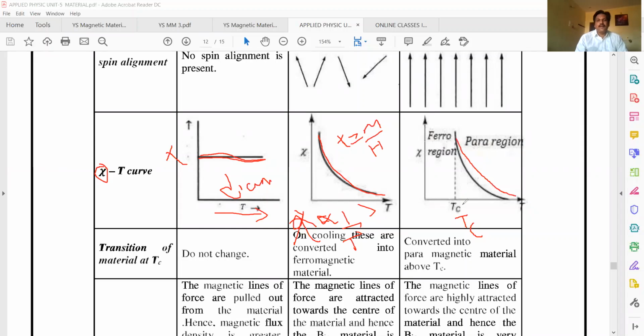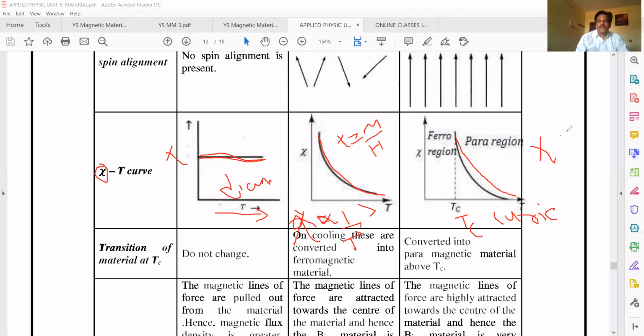Up to the Curie temperature, the material shows ferromagnetic behavior. What is the meaning of ferromagnetic behavior? It shows strong magnetism. After the Curie temperature, it shows paramagnetic behavior. Tc is called the Curie temperature. Every material has its own Curie temperature. Up to the Curie temperature only, it shows ferromagnetic behavior, strong magnetism. After that temperature, it goes to paramagnetic behavior.